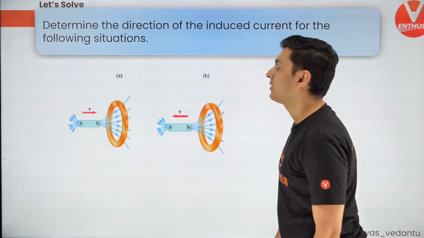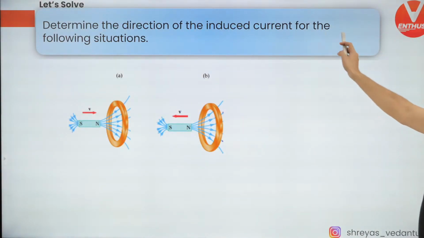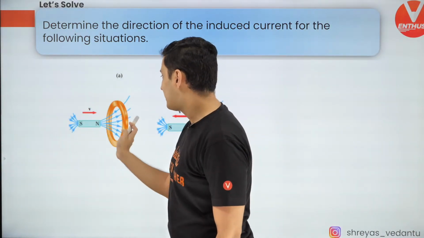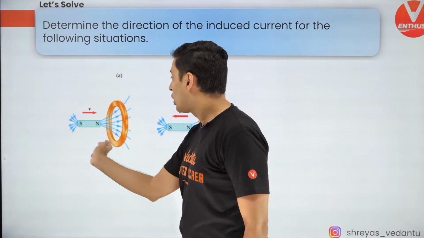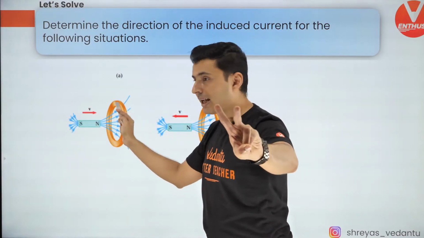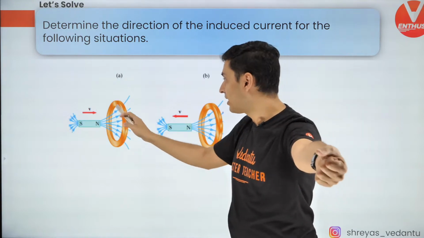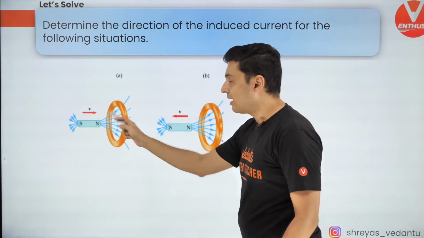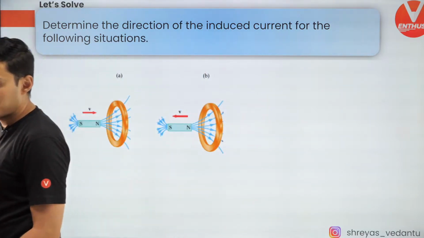Next question coming up on your screen. EMI. Determine the direction of induced current for the following situations. What is the direction of the induced current? Clockwise, anti-clockwise. Both the answers I want for A and B. Let's see how many of you are going to get it. Clockwise or anti-clockwise. Two magnets are being moved inside or outside the coil.